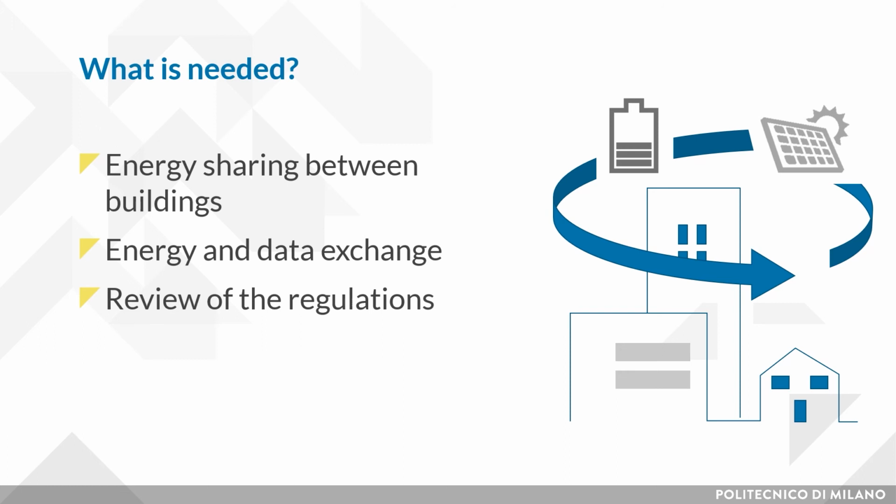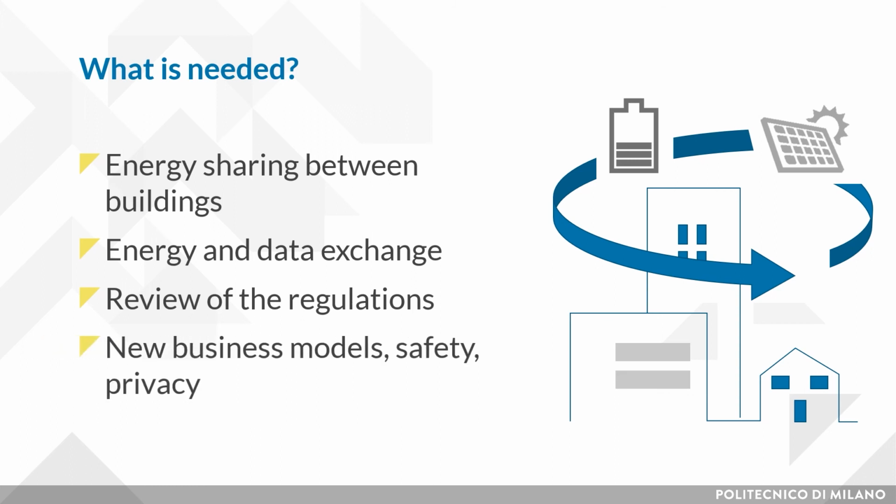Finally, a review of the regulations regarding renewable energy sources installations, energy sharing, and the interaction with the grid is essential to regulate and renovate all the aspects connected to safety, privacy, and to introduce new business models.